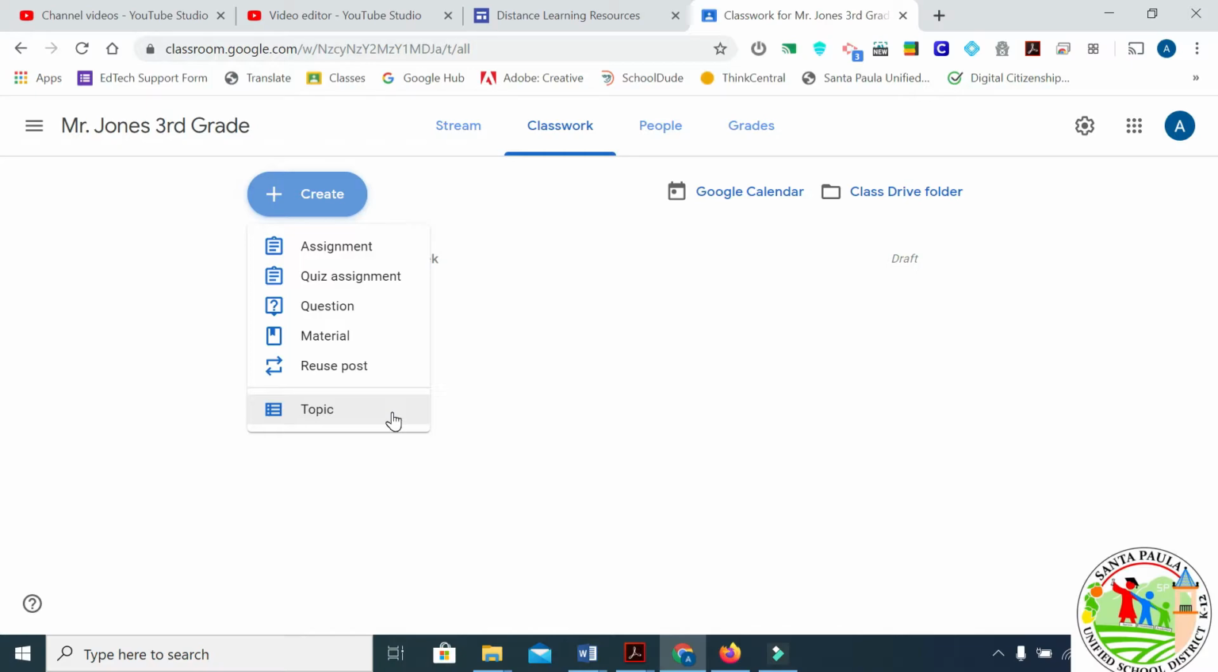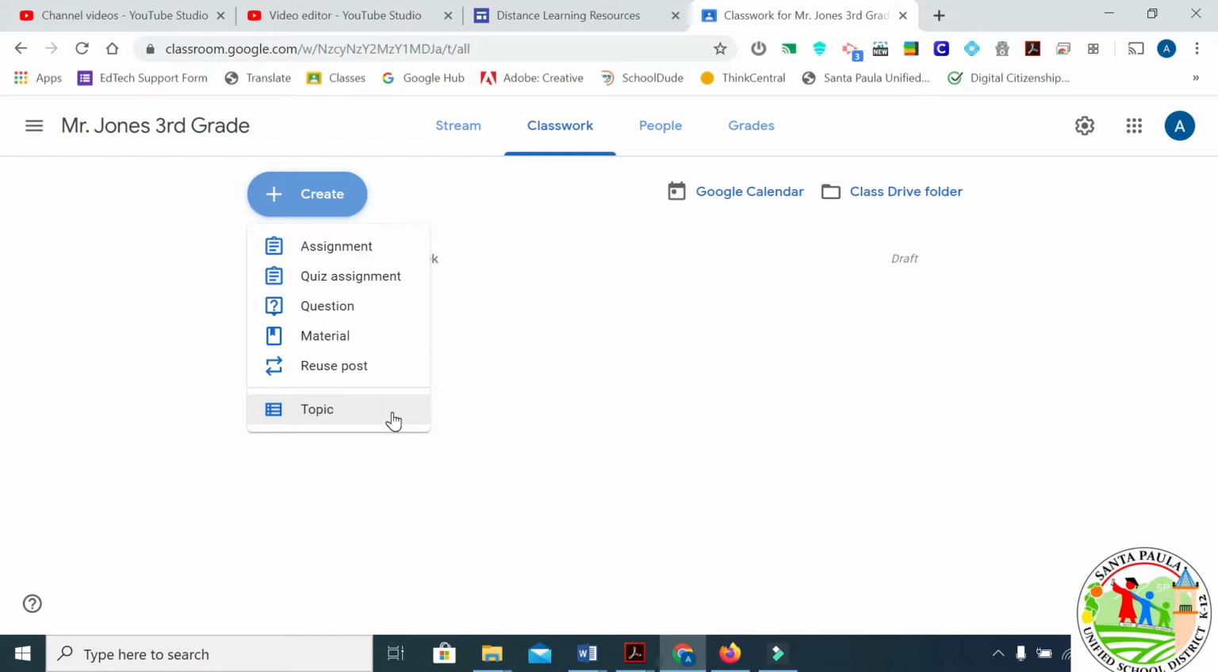And some suggestions for that would be you can either divide it, if you're elementary, you can divide it by subject, so ELA, math, science, history. If you are middle or high school, you can divide it by homework, tests, projects, participation.